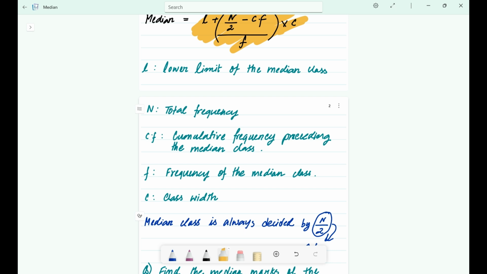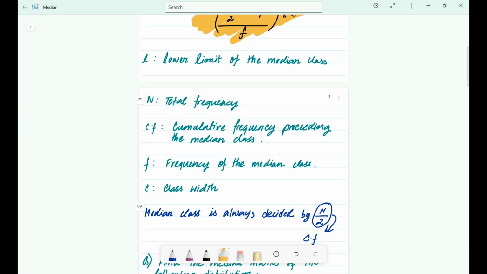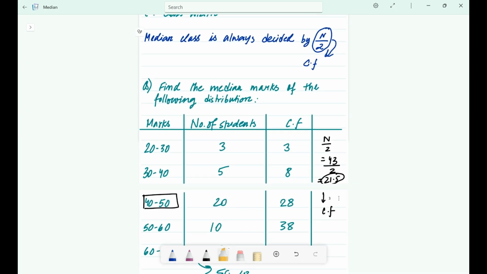So the big question is, what is the median class? The median class is the class where the n by 2th observation lies. You calculate n by 2, then look at the cumulative frequency column in your table and find the first class where the cumulative frequency is greater than or equal to n by 2. That is your median class, okay?